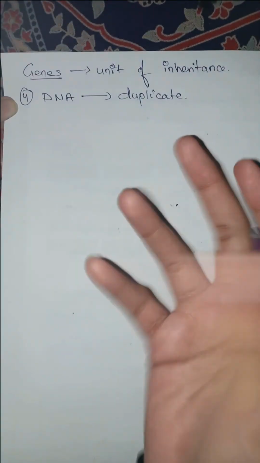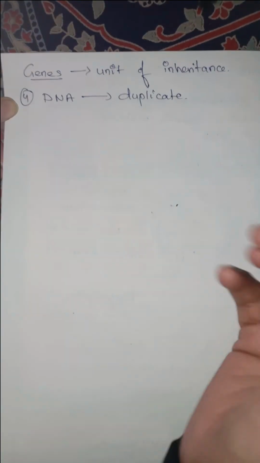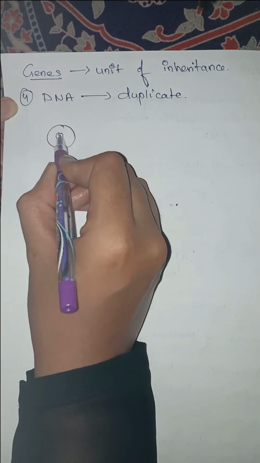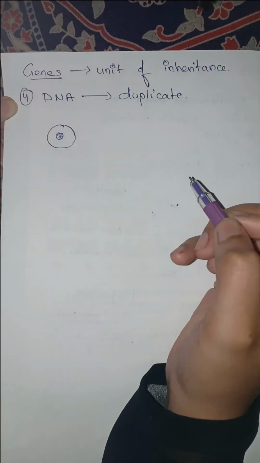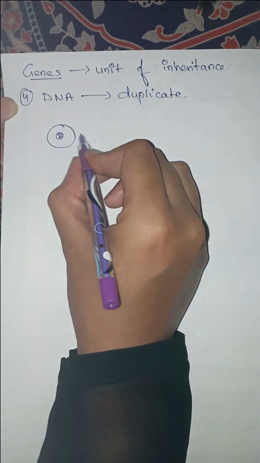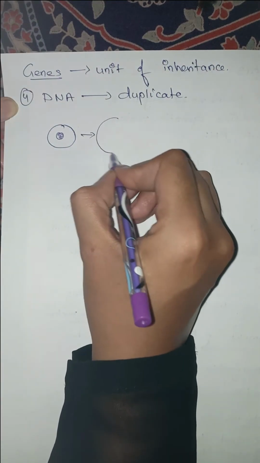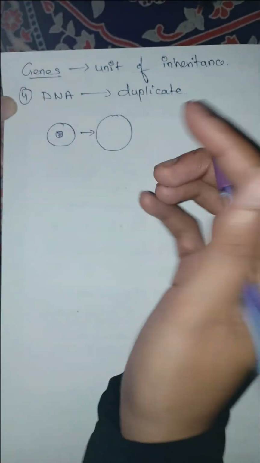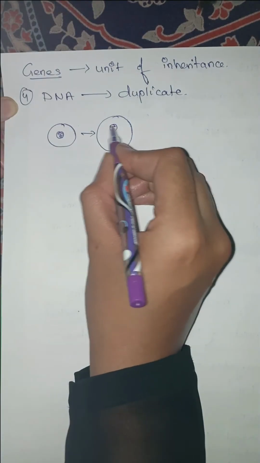Duplicate means double. It can double itself. Let's take an example: whenever a cell divides, it has one nucleus. Before the cell division, this nucleus will duplicate, meaning it will create two copies, and it will divide.